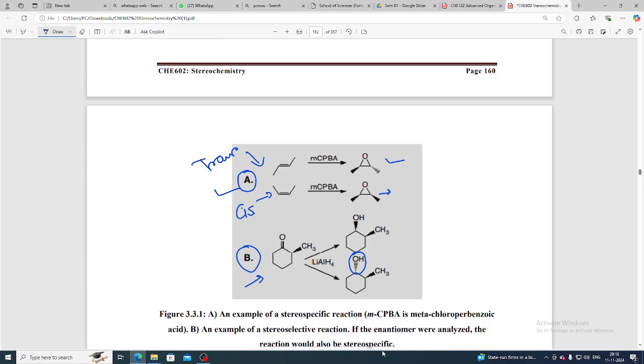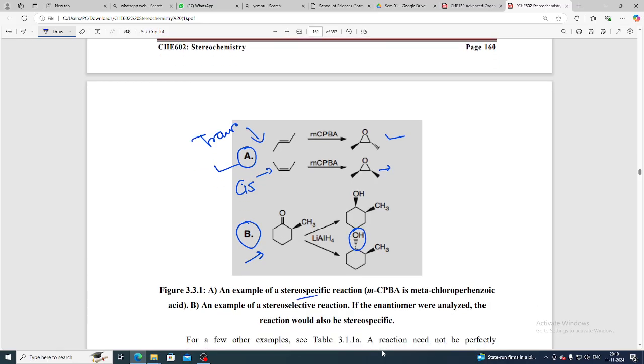Okay, so see, these are an example of a stereospecific reaction. Meta-chloroperbenzoic acid is a meta-perbenzoic acid. B, an example of a stereoselective reaction. If the enantiomers were analyzed, the reaction would also be stereospecific. Okay, ये देखो, तो यहाँ पे एक एग्जांपल दिया गया है, जो एग्जांपल नंबर ए है, तो इसे हम लोग बोलेंगे स्टेरियो स्पेसिफिक. ओके, और एग्जांपल नंबर 2 जो दिया गया है, इसे हम लोग करेंगे, सॉरी, स्टेरियो सिलेक्टिव.